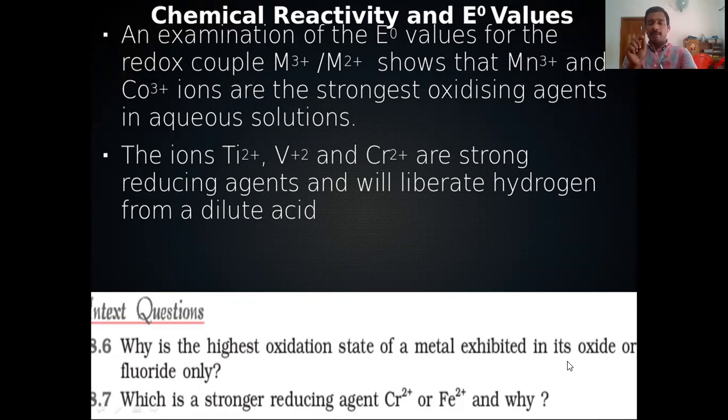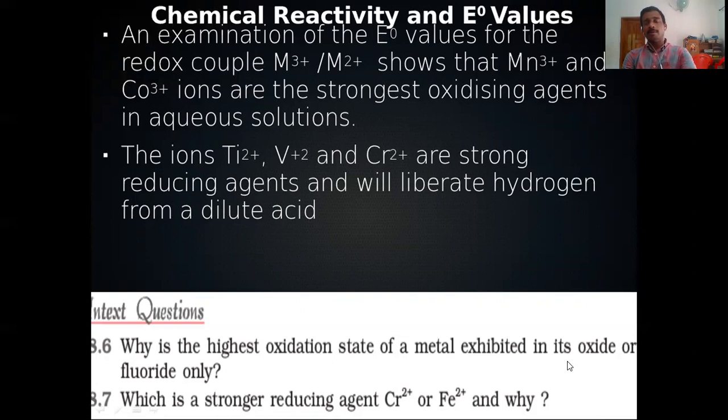In Mn3+, the d4 configuration is present. Mn3+ always has the tendency to change to the d5 configuration. So it will always try to accept one more electron, therefore it can act as an oxidizing agent. So Mn3+ is a strong oxidizing agent.